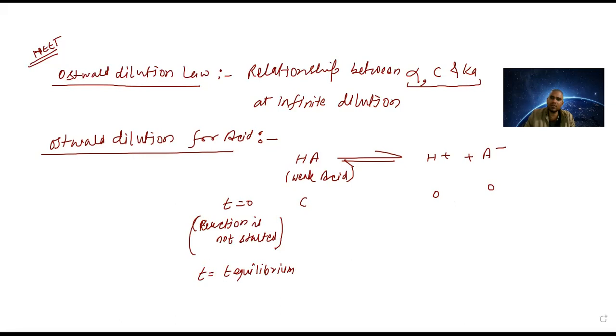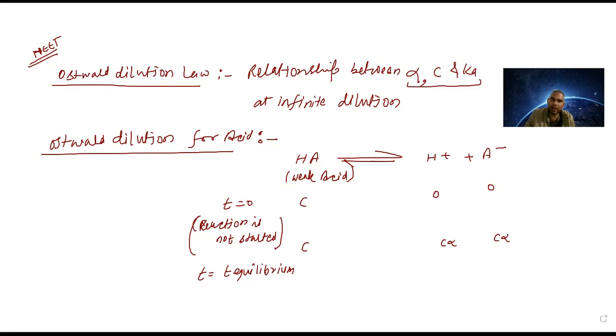When you talk about T equilibrium, suppose it is forming how much? This is C alpha formed, and this is also C alpha formed. So how much is left? That we need to know. If C alpha both are forming, then the left concentration will be C minus C alpha. That is what I told you yesterday, right? Since this is an acid, for acid dissociation constant we write Ka.